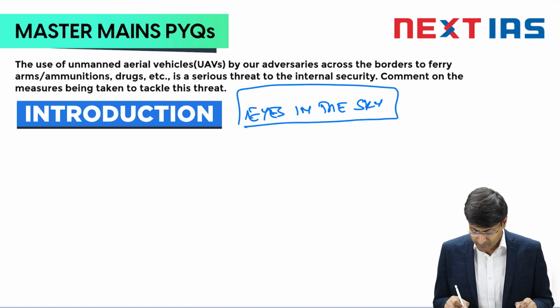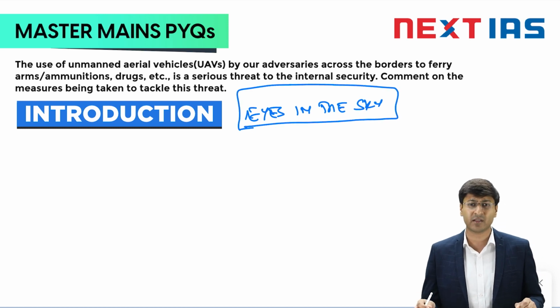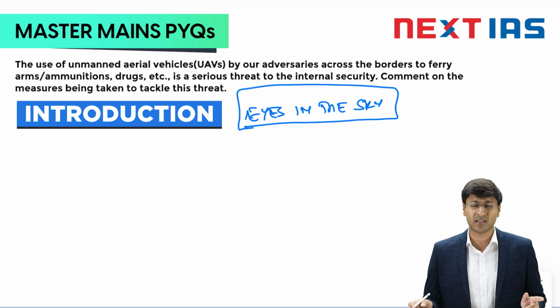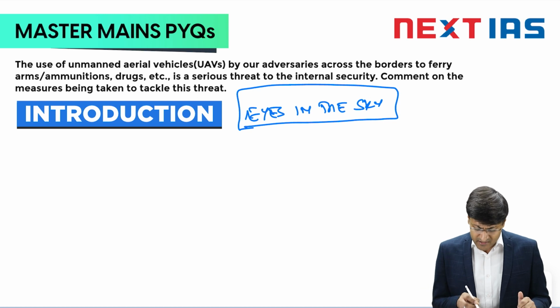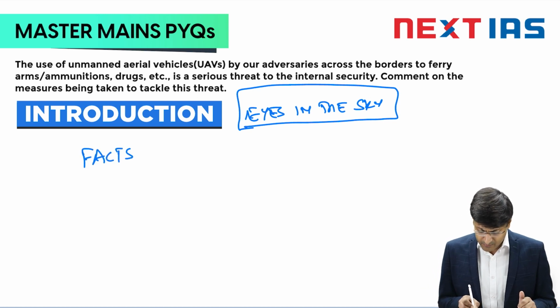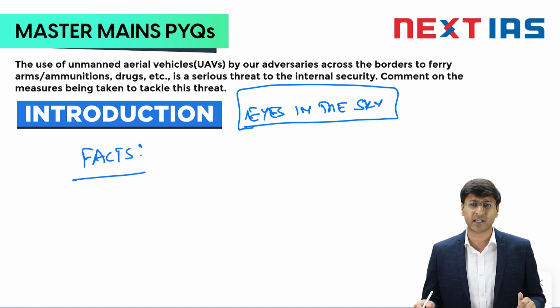So this can be my brief definitional approach to start with my UAV answer. An unmanned aerial vehicle is a powered aerial vehicle that does not carry a human operator. It can carry a lethal or a non-lethal payload, and it uses aerodynamic force to lift the vehicle.